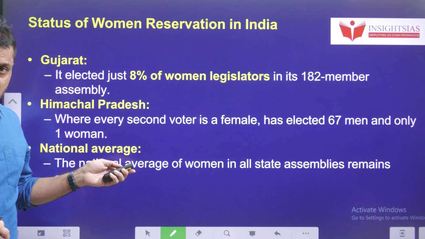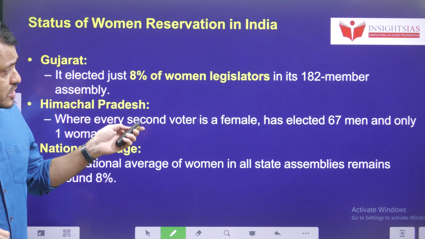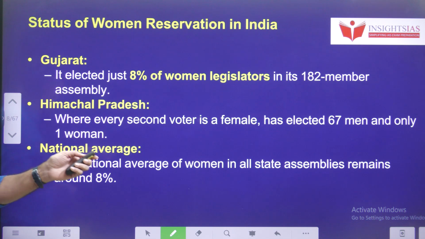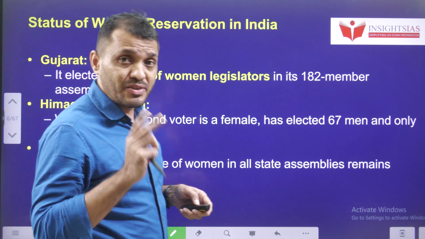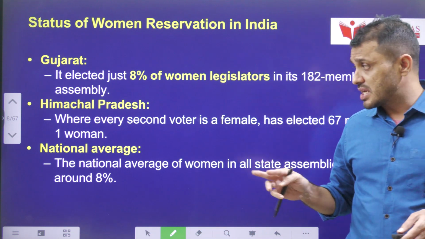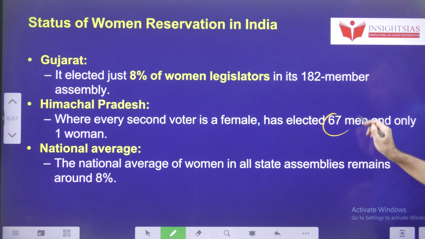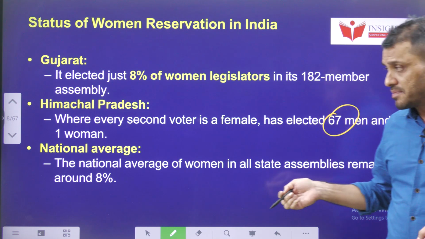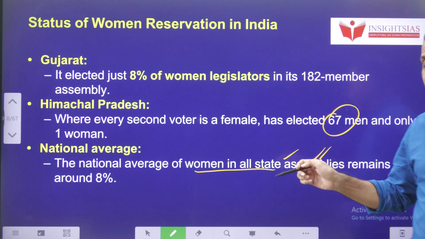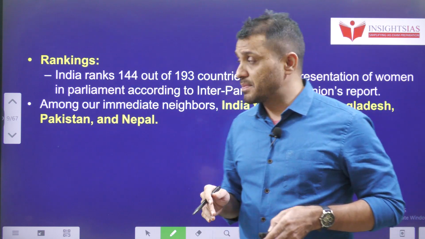Regarding women representation in legislative bodies, look here. Gujarat elected only 8% women legislators in its 182-member legislative assembly. In Himachal Pradesh, for every 2 persons, 1 is a woman by population, yet the Himachal Pradesh assembly has only 1 woman out of 68; 67 are men. The national average of women in all the assemblies is around 8%, in spite of their population being around 50%.